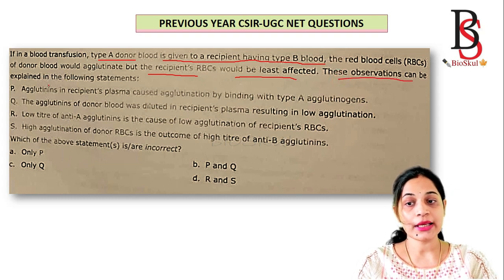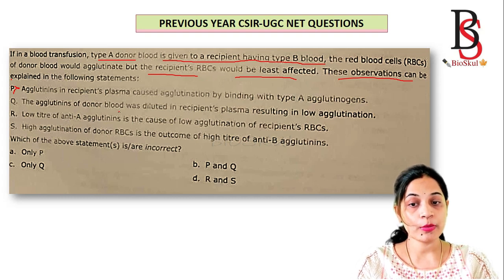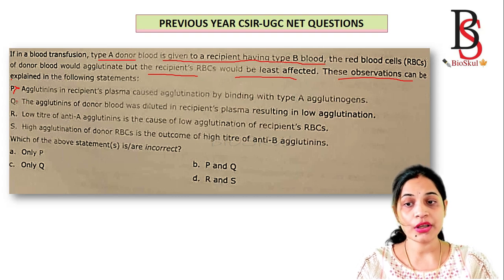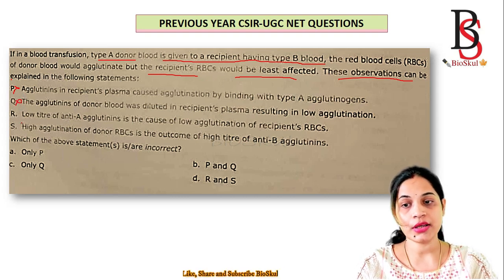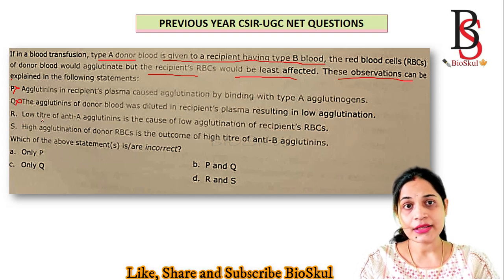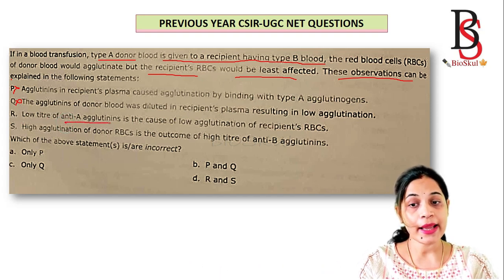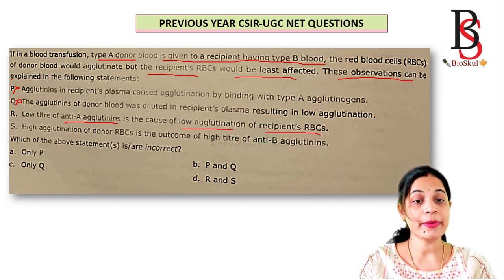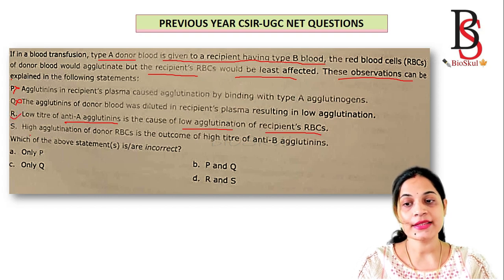These observations can be explained in the following statements. Agglutinin in the recipient's plasma caused agglutination by binding with type A agglutinogen. No. Agglutinin of donor blood was diluted in recipient's plasma, resulting in low agglutination. That's also not correct. Low titer, that is the low amount of anti-A agglutinin, is the cause of low agglutination of recipient's RBC. Yes, this is correct.